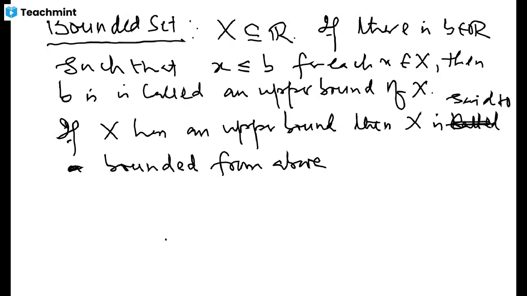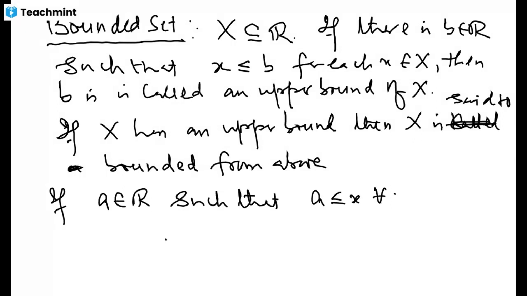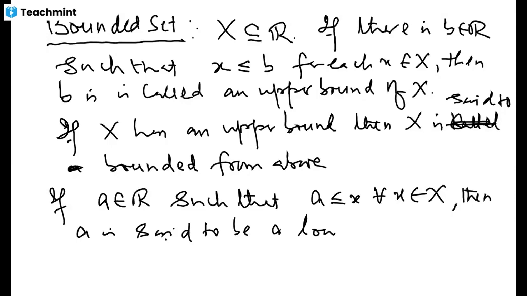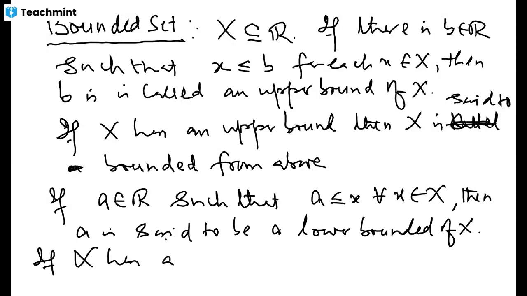If a is any real number such that a is less than or equal to x for each x in X, that is, it is smaller than every element of the set X, then a is said to be a lower bound of X. And if X has a lower bound, then X is said to be bounded from below.